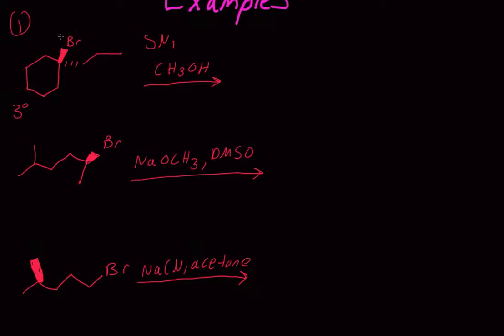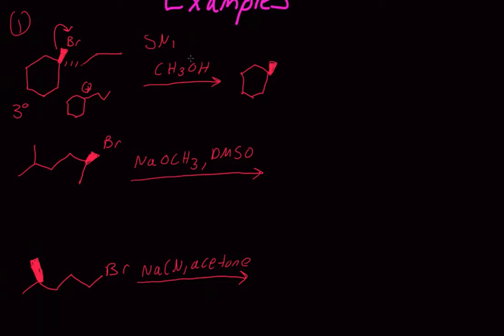The first thing that happens in SN1 is that our leaving group leaves. So we'll get something that looks like this, where our hexane ring has this positive charge, and this substituent right here has 3 carbons. The thing about SN1 is that we can attack from the top and the bottom, so we're going to get a racemic mixture, or so it might look. I'm going to draw our racemic mixture real quick.